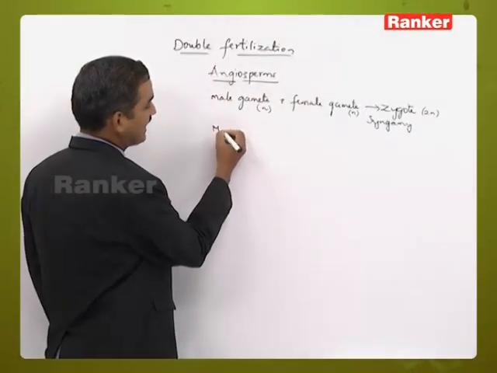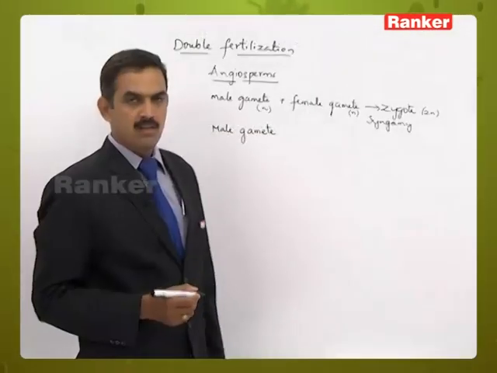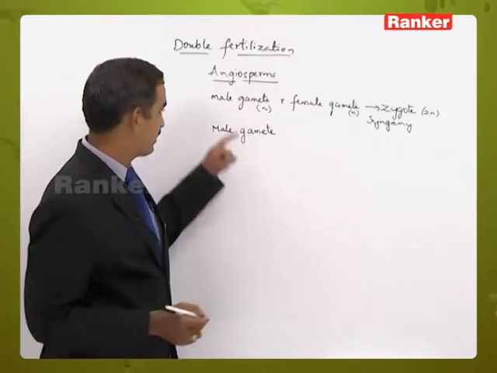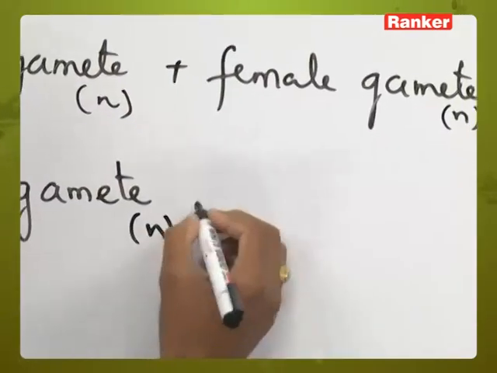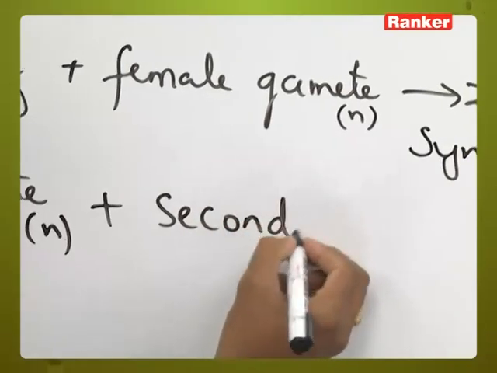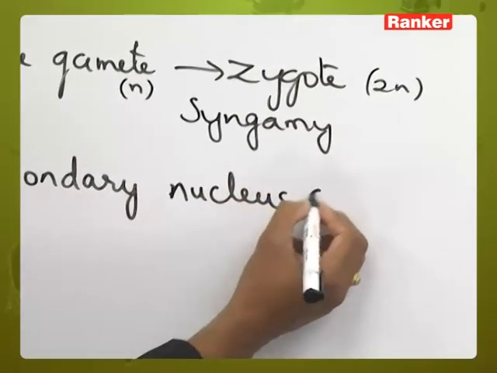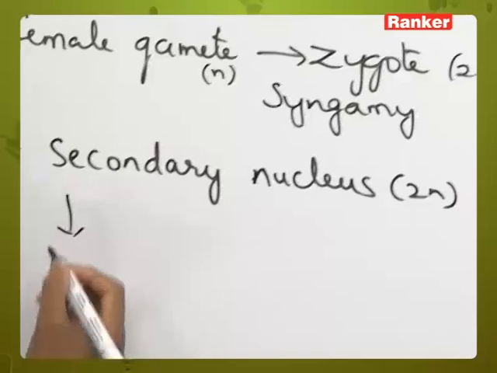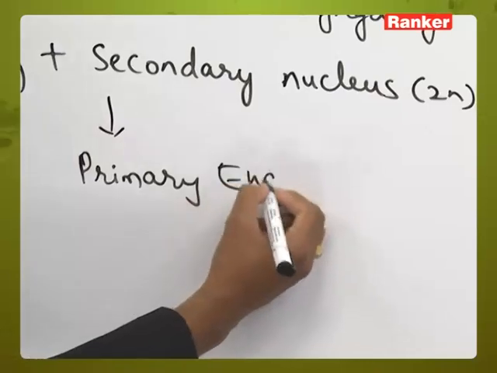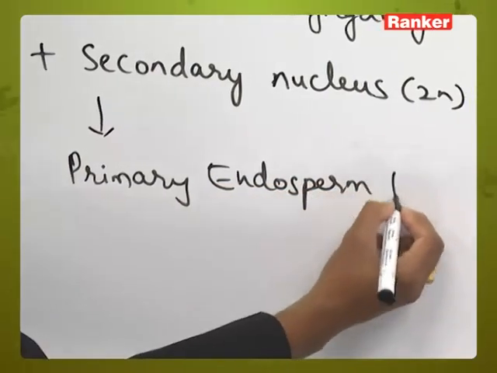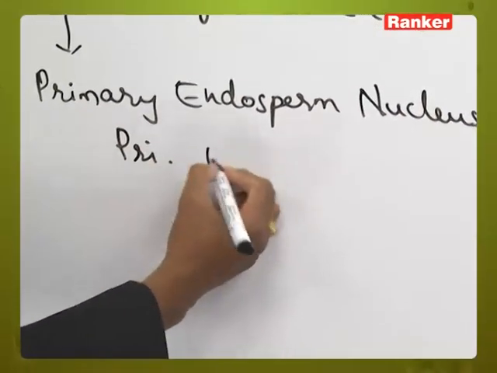Whereas here the second male gamete is present, because the generative nucleus of the male gametophyte will produce two male gametes. The first male gamete is fusing with the female gamete, whereas the second male gamete, which is haploid in condition, will fuse with the secondary nucleus of the female gametophyte. The secondary nucleus is diploid, and it results in a triploid structure called the primary endosperm nucleus,